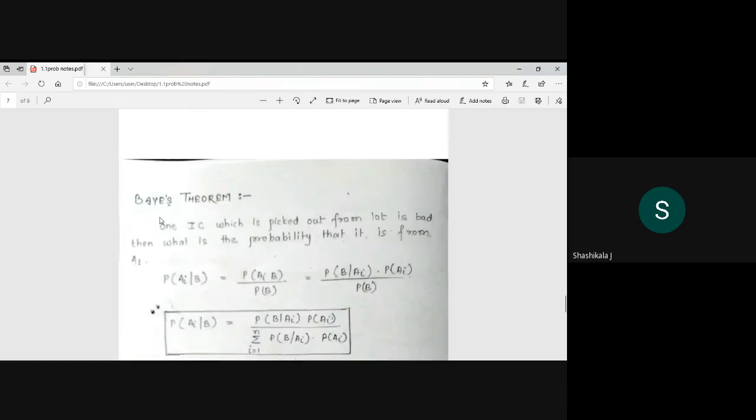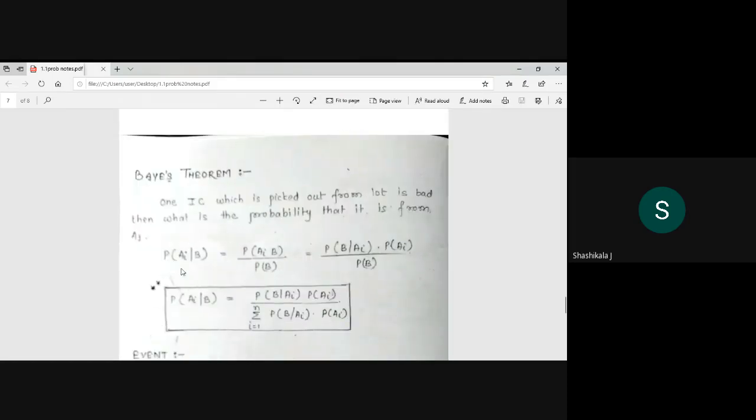Next, it is Bayes theorem. The Bayes theorem is nothing but your conditional probability. What is that? Probability of Ai by B is equal to probability of Ai intersection B divided by probability of B. You remember this, and probability of Ai intersection B is nothing but probability of B by Ai into probability of Ai.